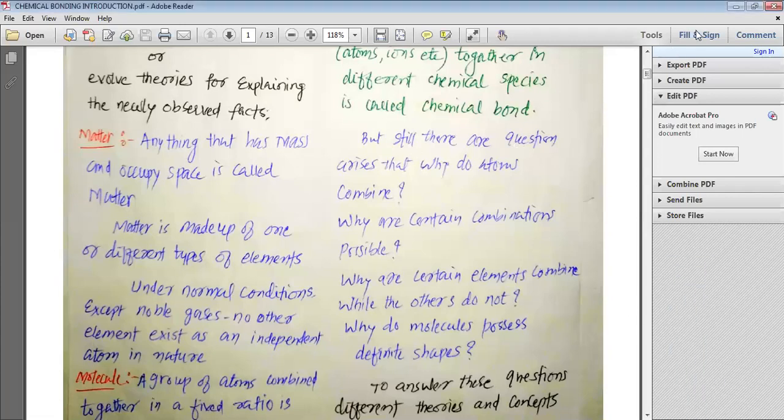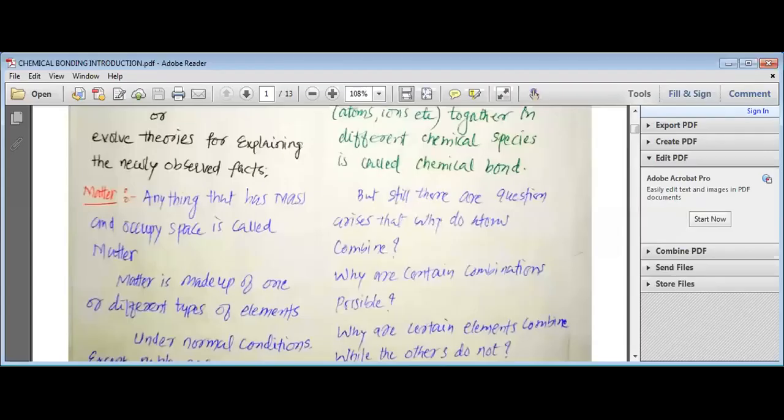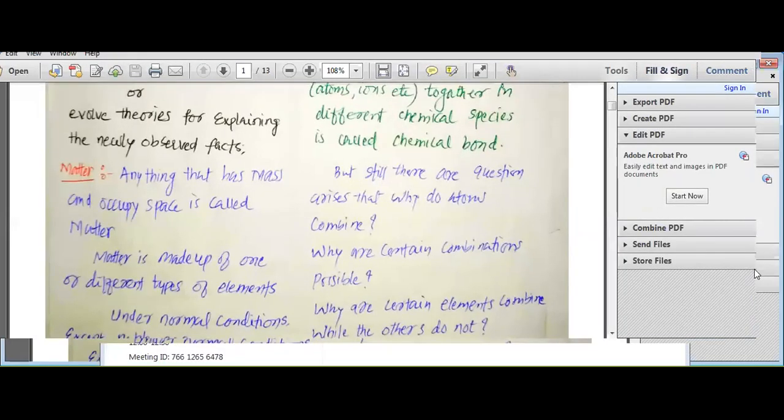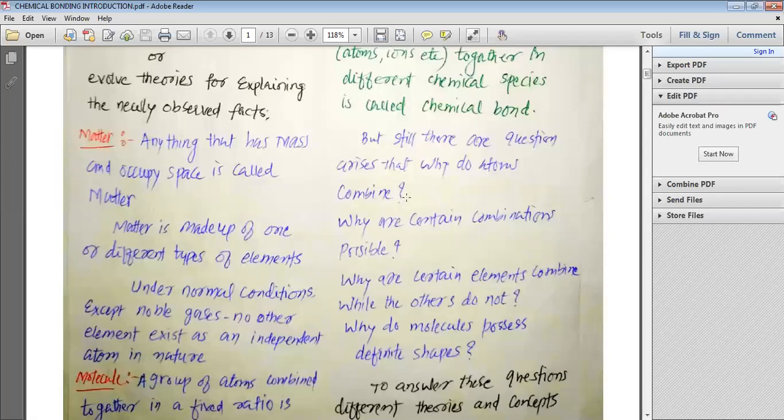But still, questions arise. Now, what questions arise? Think of it and try to understand it. What are the various questions that arise? Why do atoms combine? What is the need? Why do these atoms have to combine?